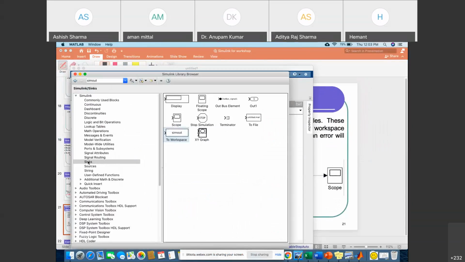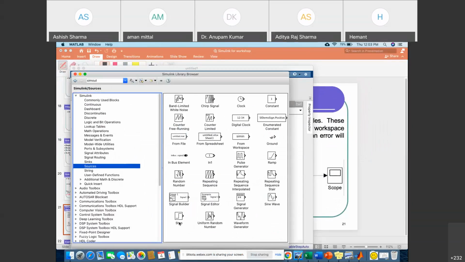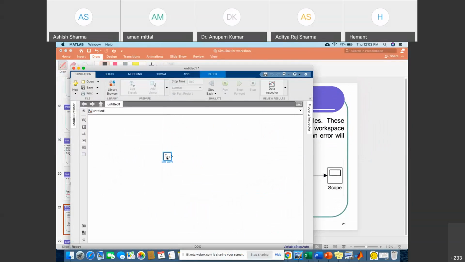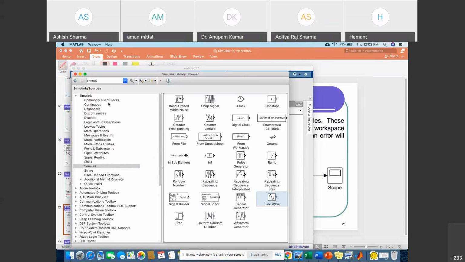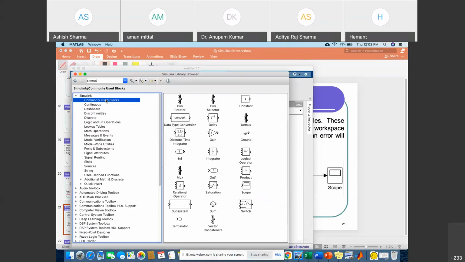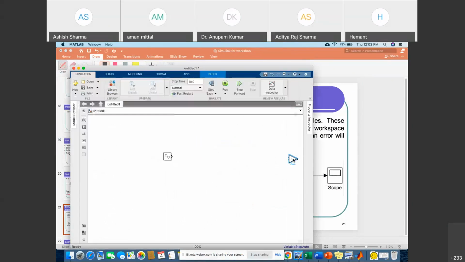So go to the source, take sinusoidal or cos as per your requirement. I am taking sinusoidal. And I am taking one more block from the commonly used blocks, and I am taking gain.